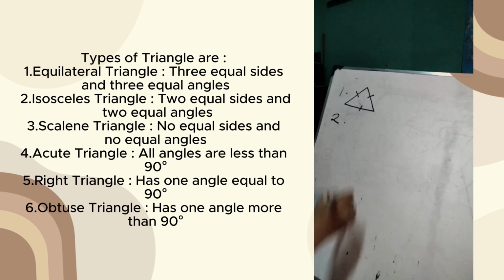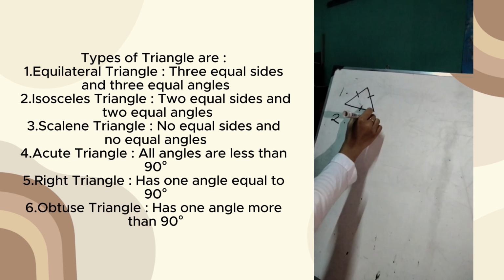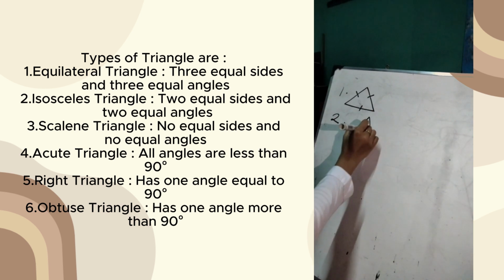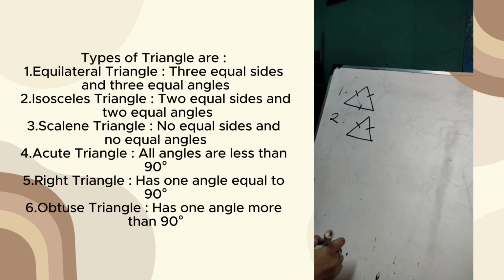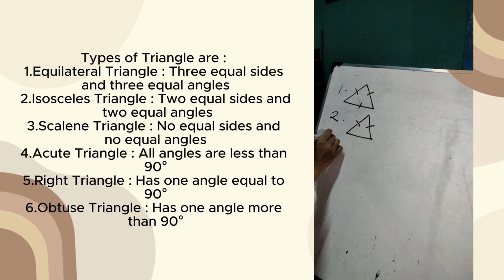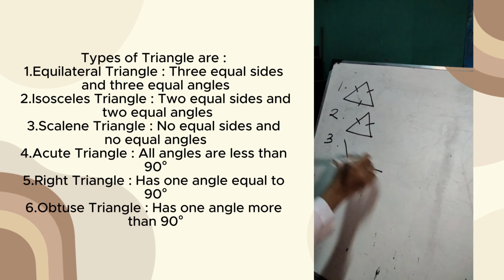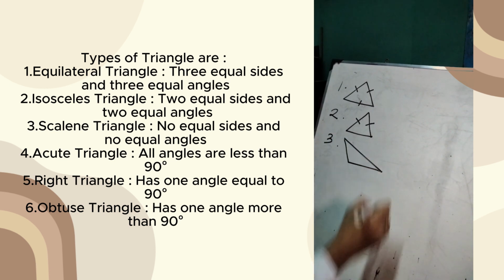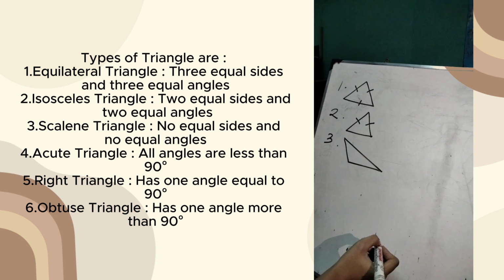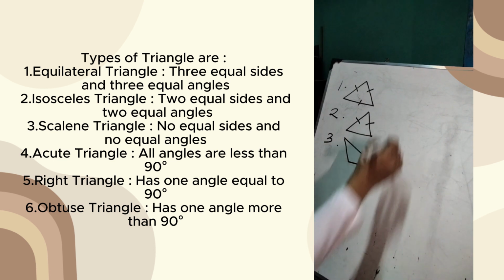Isosceles triangles: two equal sides and two equal angles. 3. Scalene triangles: no equal sides and no equal angles.